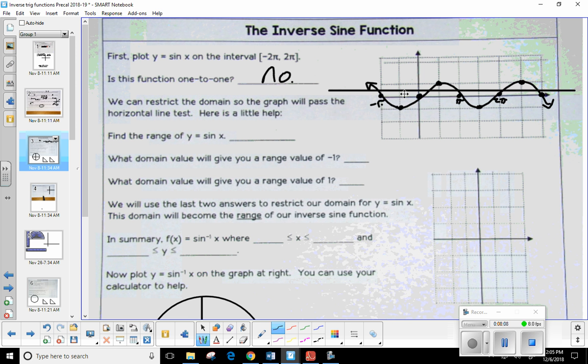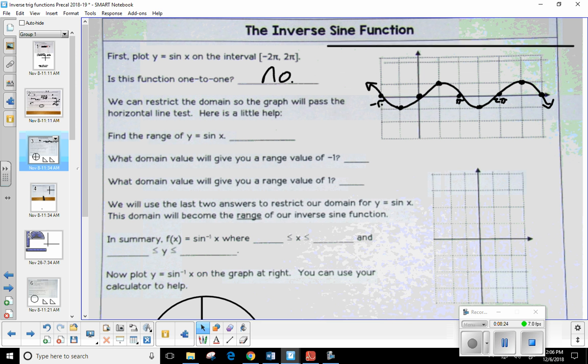This causes us a little bit of a problem because if we take the inverse, the inverse is not going to be a function. Those repeating y values would become repeating x values. So what we're going to have to do is scale this down. We're going to cut some of the graph off so that it will pass the horizontal line test. Now let's do that by finding the range.